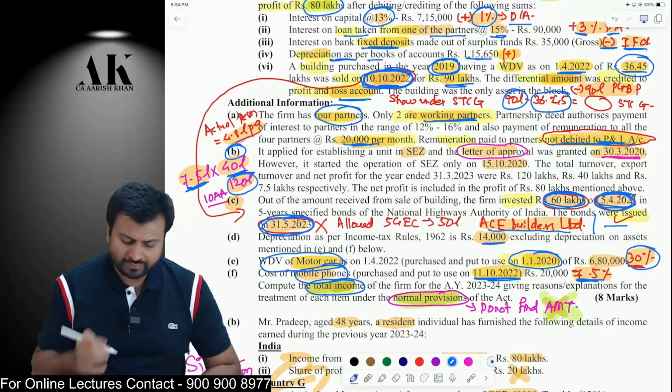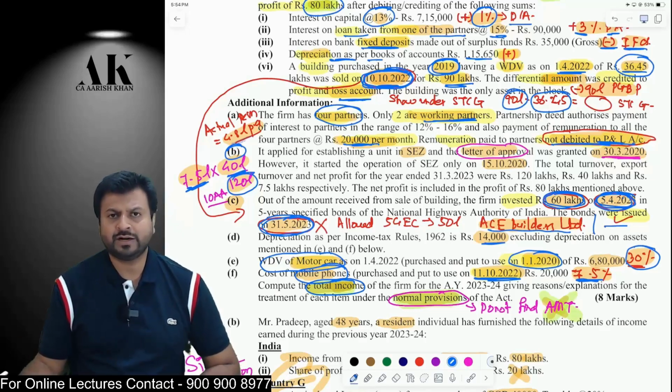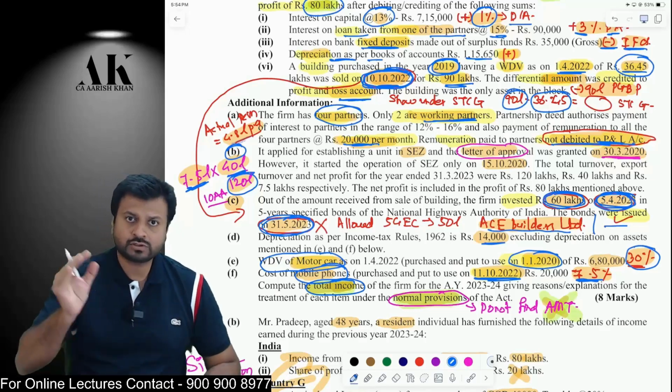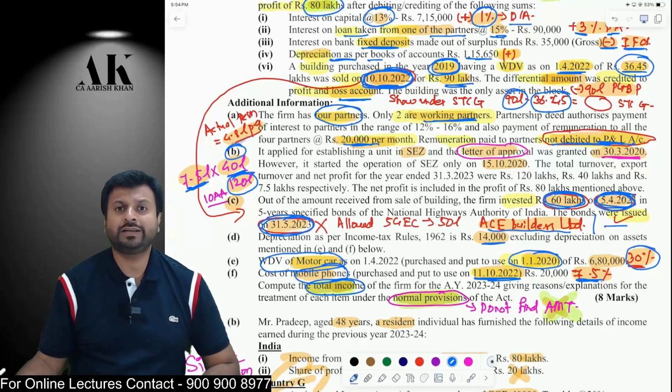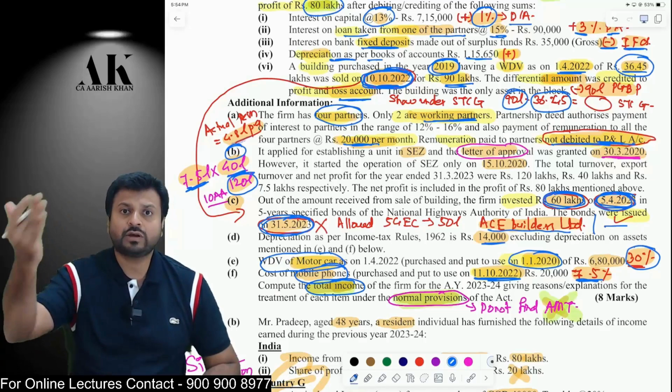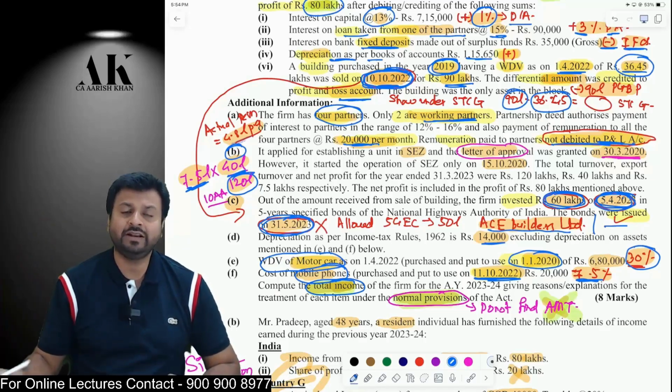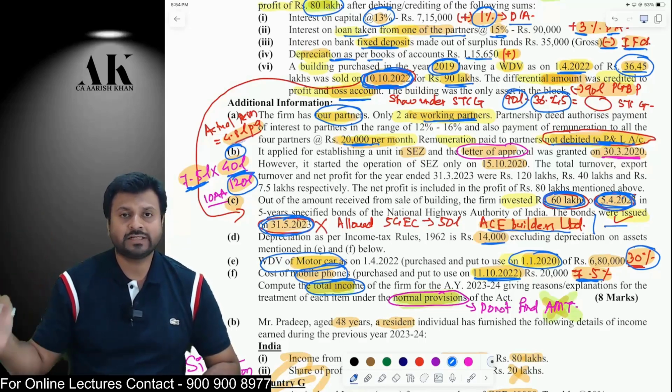that 10AA is only available if you start your operation before 31st March 2020. Yes, I have said that, but I've also said one thing, that if you have got the letter of approval till 31st March 2020 and then you commence the operation till 31st March 2021, then also it is available to give benefits in case of COVID cases.